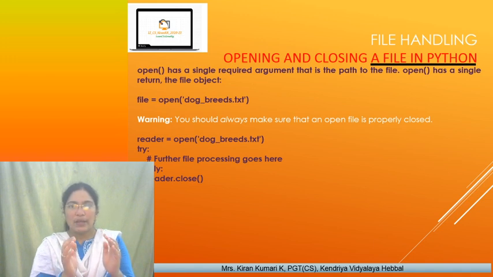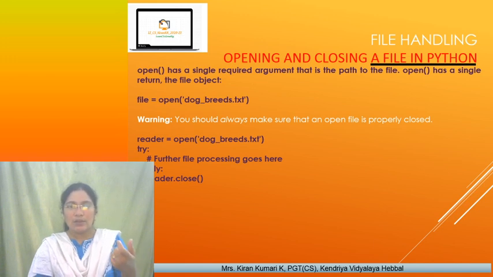Now open has a single required argument, that is the path to the file. It has a single return, that is a file object. Whatever file object is returned, we capture it into the left-hand side variable. So now file equals open of dog breeds.txt. What is this file?